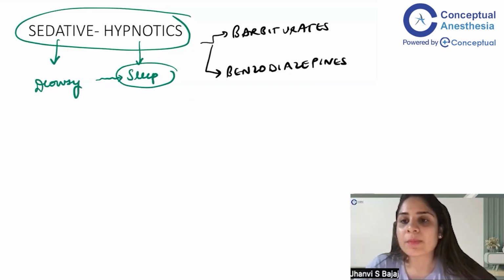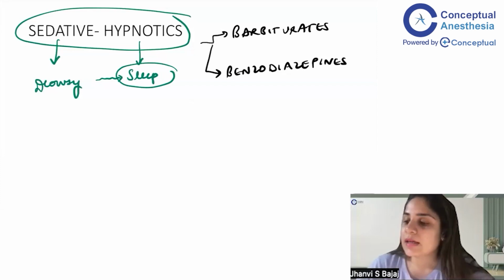When we talk about benzodiazepines, the commonly used benzodiazepines that we have are midazolam, and nowadays the new one that has come is remimazolam. Other than that, lorazepam, diazepam, all these are not used much in anesthesia, but they all do belong to the class of drugs of benzodiazepines. So we will be touching a little bit on them too.